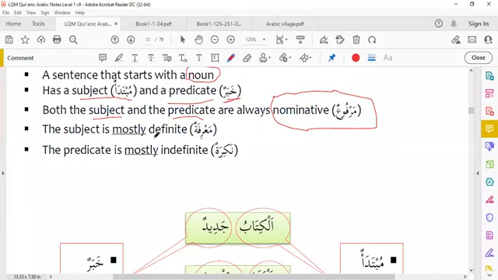The subject is mostly definite. The predicate is mostly indefinite. Definite, we call it marifatun, and indefinite, we call it nakiratun. The predicate or the khabar is mostly indefinite. The subject or the mubtada is mostly definite. You see here the example.